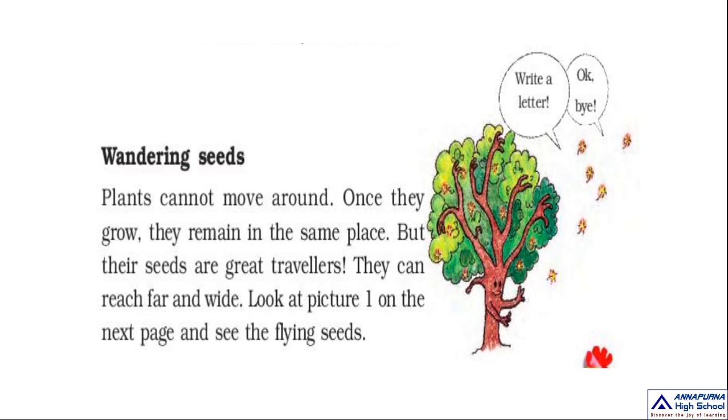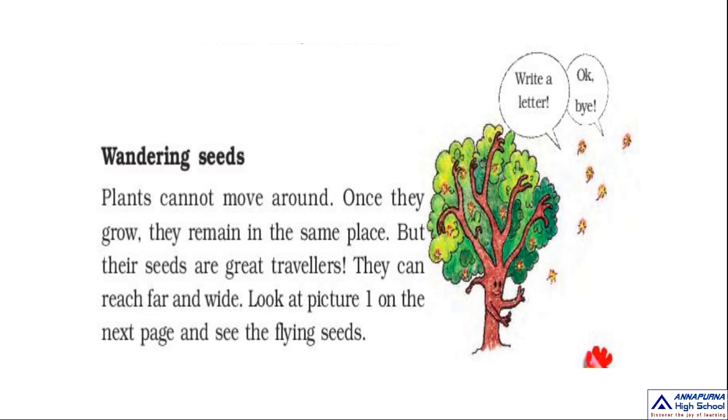Next, wandering seeds. Wandering seeds means plants cannot move around. Once they grow, they remain in the same place, but their seeds are great travelers. They can reach far and wide.